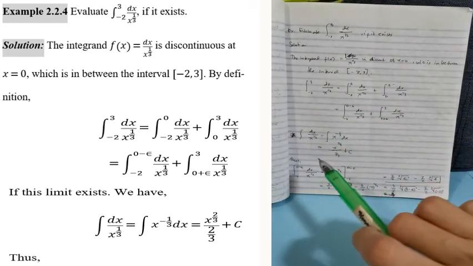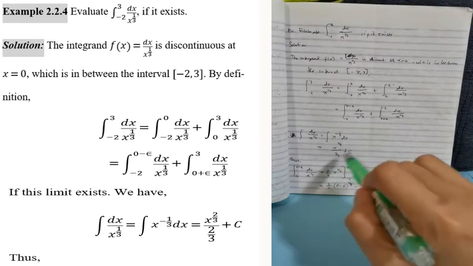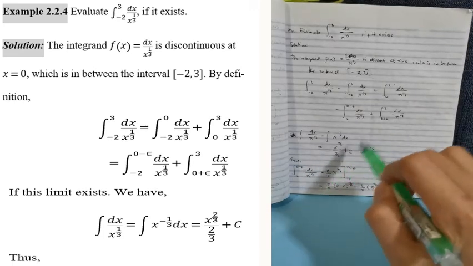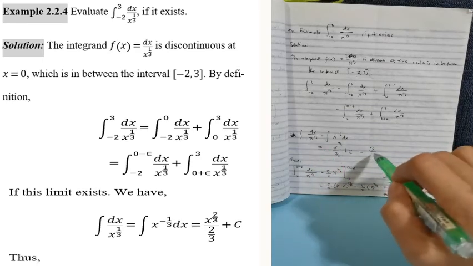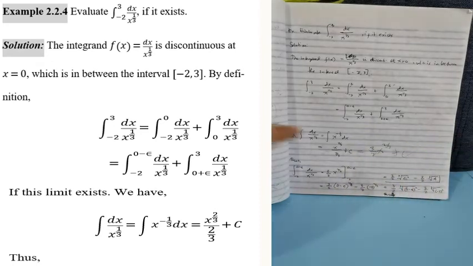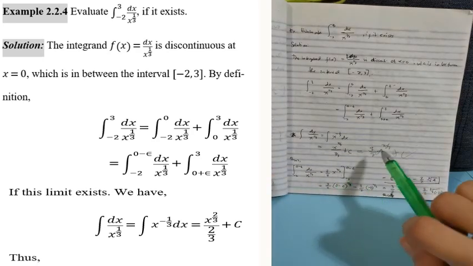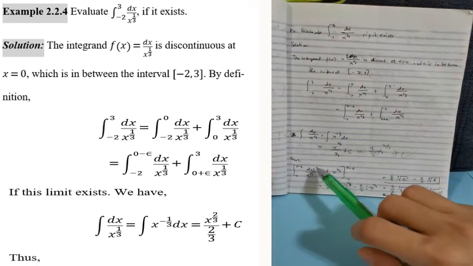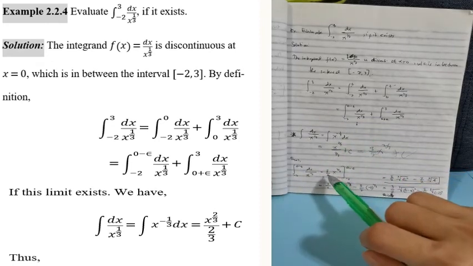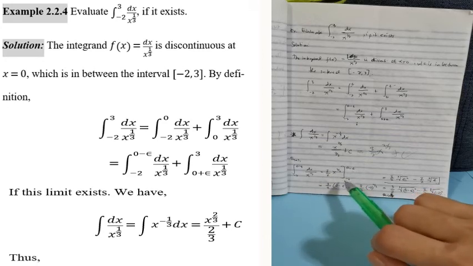The integral of dx over x to the power of 1/3 is, since the exponent is a fraction, 3 halves, the reciprocal, times x to the power of 2/3. This is the result of the integrand that we will use. Now we evaluate the first term: the integral of dx over x to the power of 1/3 is equal to 3 halves x to the power of 2/3, evaluated from negative 2 to